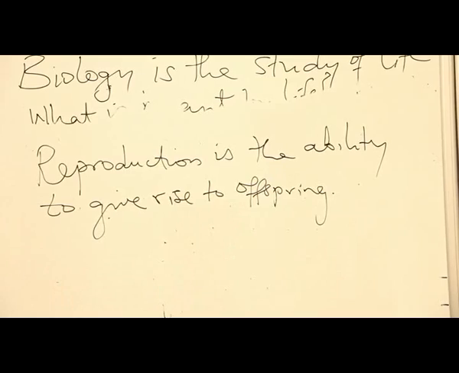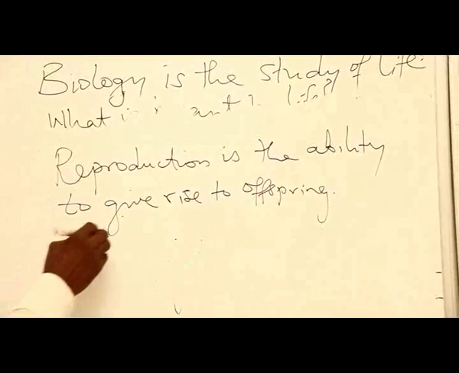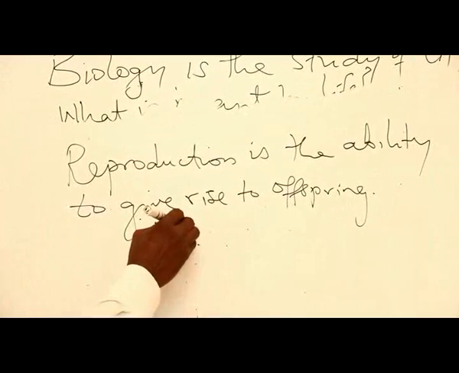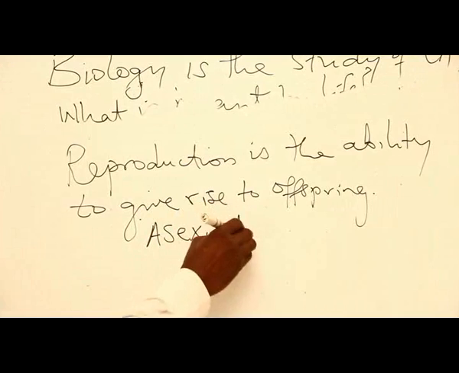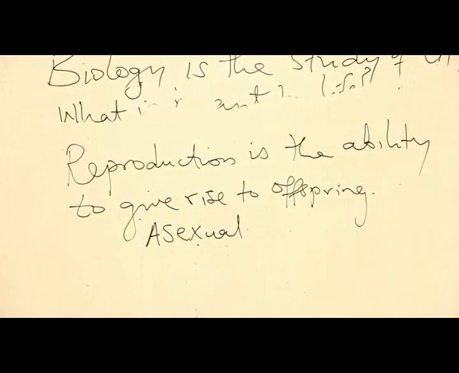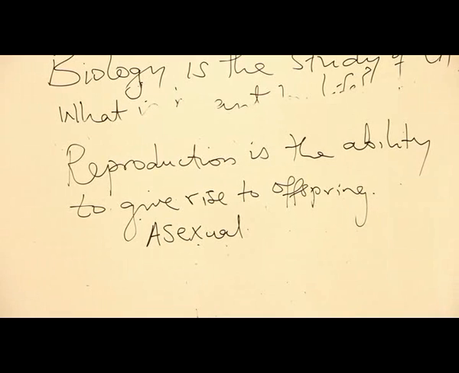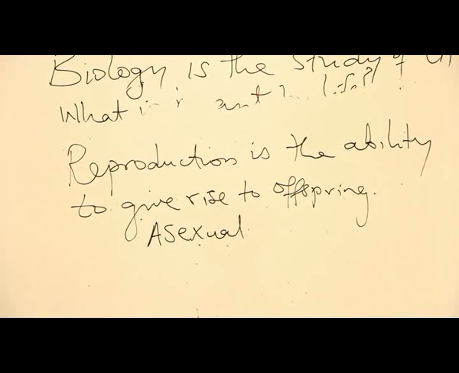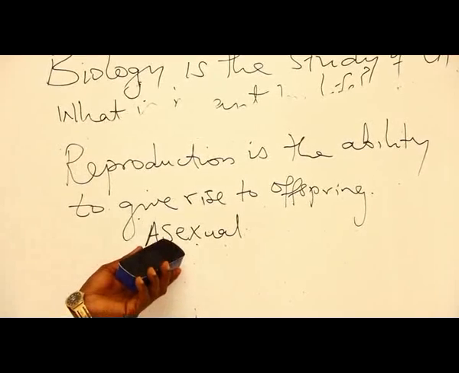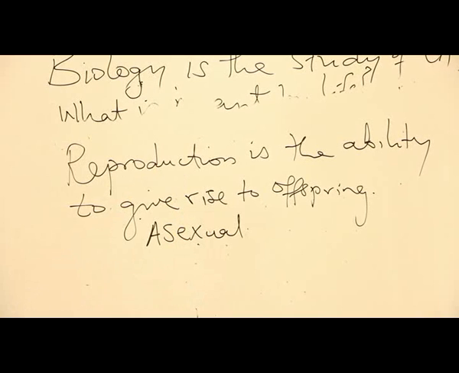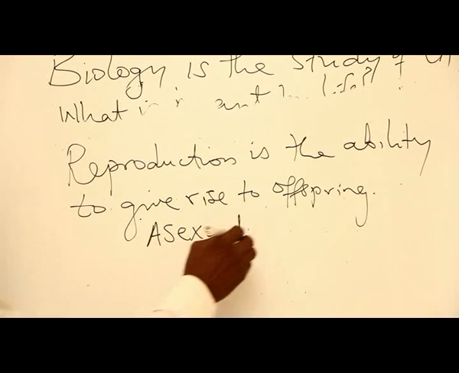And we also have two types of reproduction. We have reproduction involving only one parent, which we call asexual reproduction. And we see that most small organisms, like minute organisms like amoeba, paramecium, bacteria, they reproduce by just cutting into two, and that is what we call binary fission.